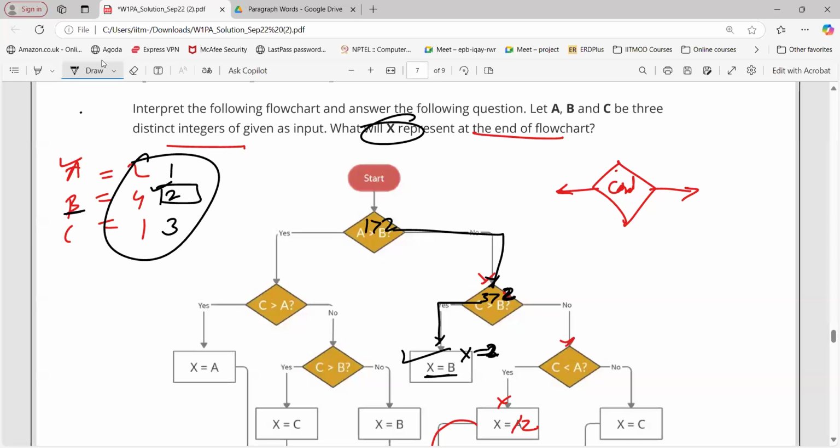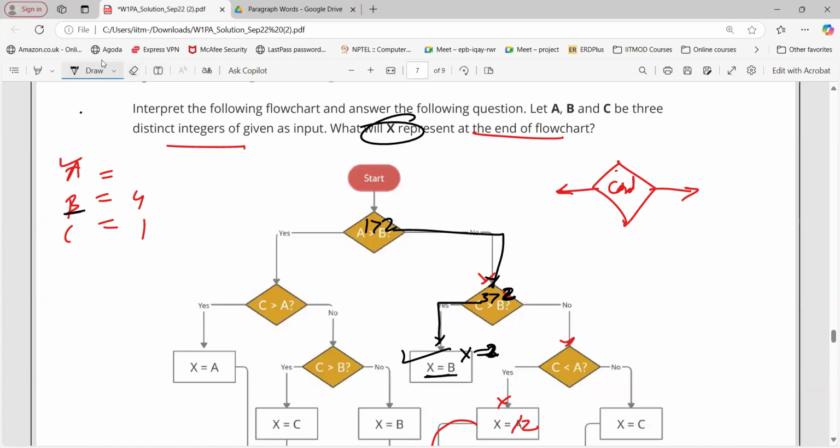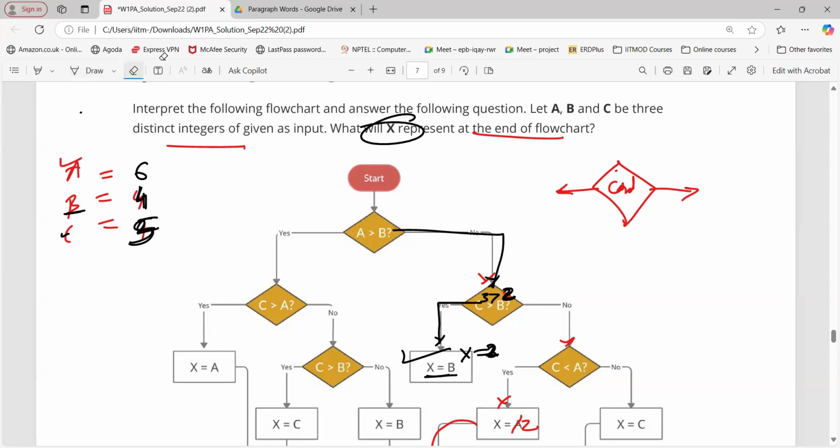Sir, if we perform A is greater than B, let's take A greater than B, any number. So we can do it in reverse order. Let's say A is 6, B is 4, and let's say C is 5. The second largest number will be what in that case? Tell me now what will happen here.